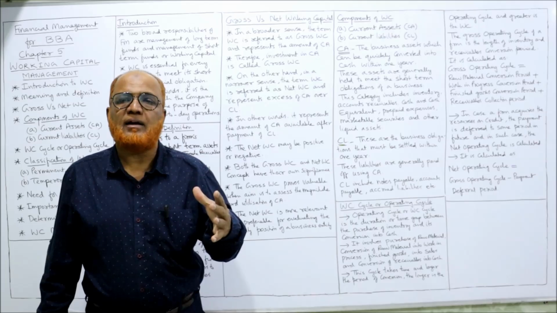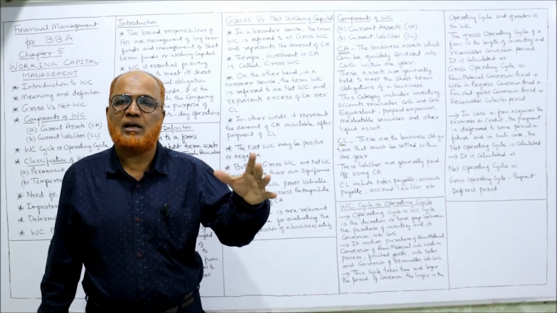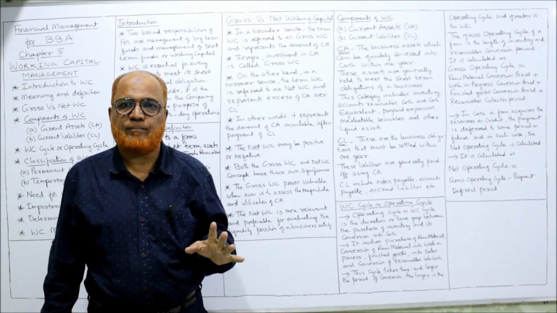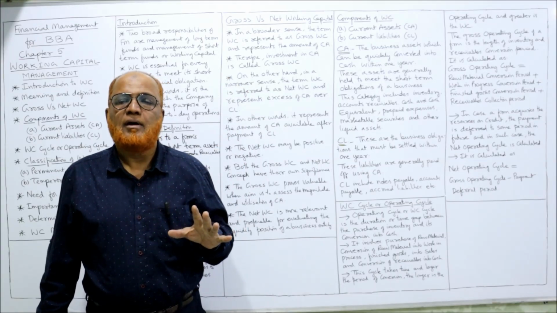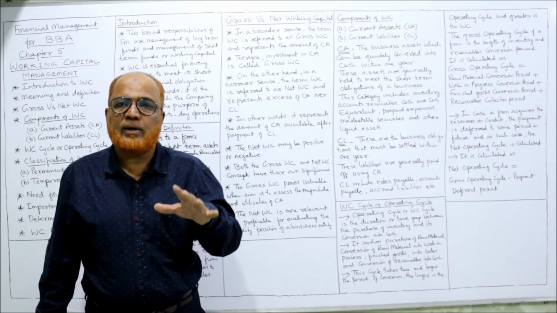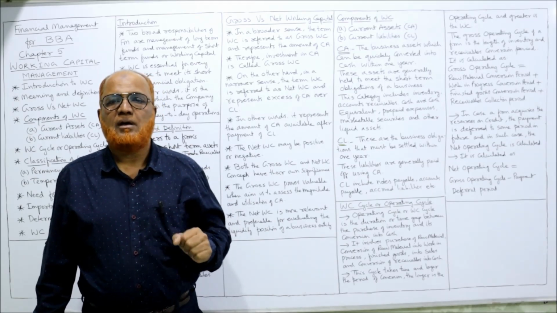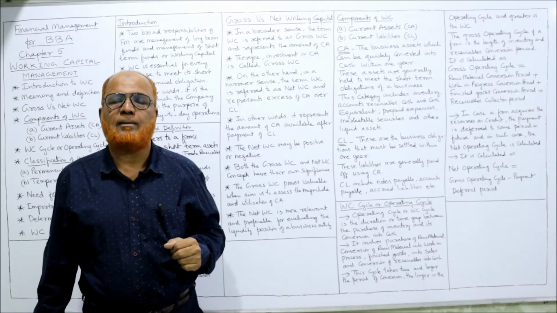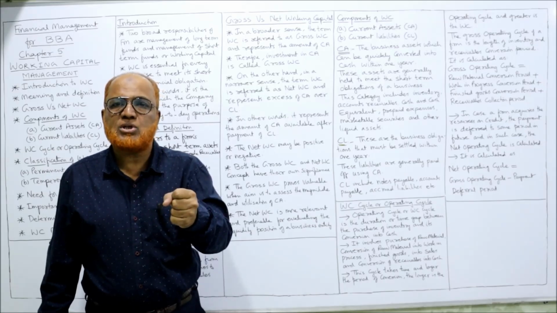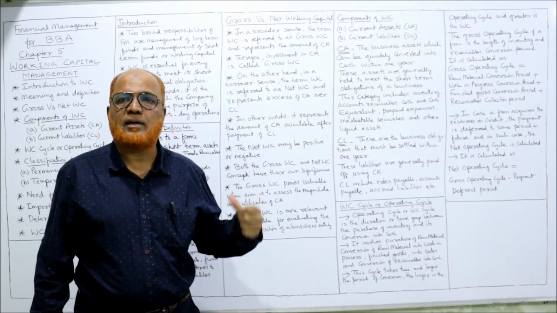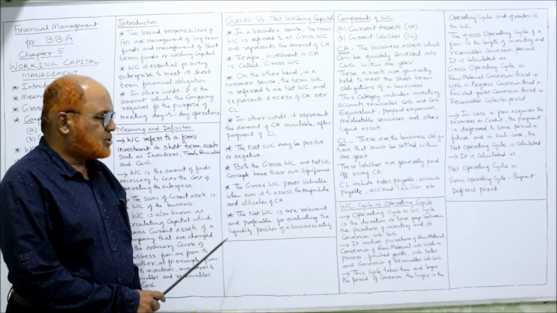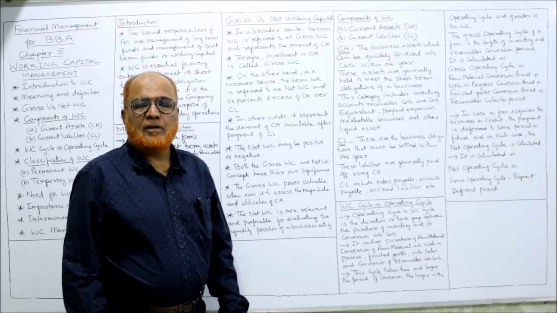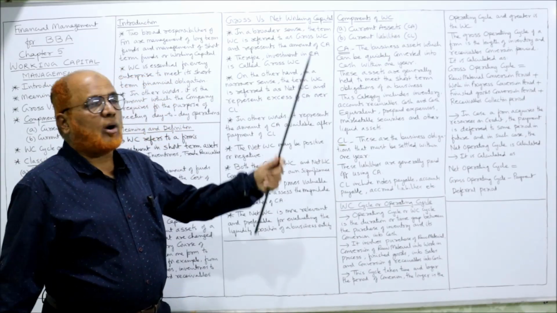So if you want to find out how much funds are invested in current assets, gross working capital is better. That is more significant. But if you want to check the liquidity position of the business, ability of the business to pay the current obligations on time, that liquidity position, if you want to check, net working capital is better. So both will have their own importance. That's all. Now I am going to explain about components of working capital.